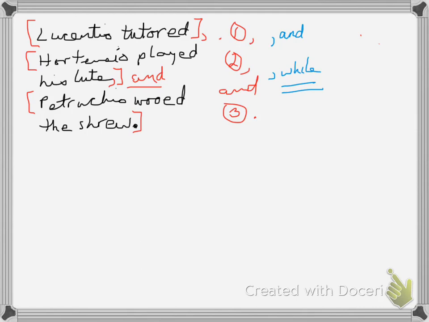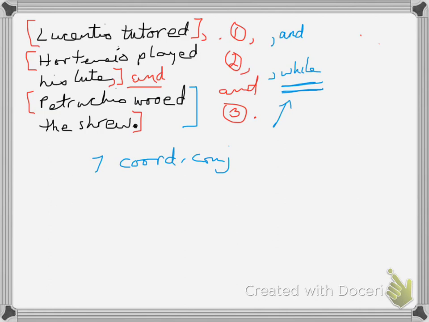But when I say, while Petruchio wooed the shrew, I have now introduced, remember I had you memorize the 7 coordinating conjunctions. What are they? And, but, for, nor, or, so, and yet. This is not one of those. So this now subordinates this last clause and converts it into 2 independent clauses and a subordinate clause.